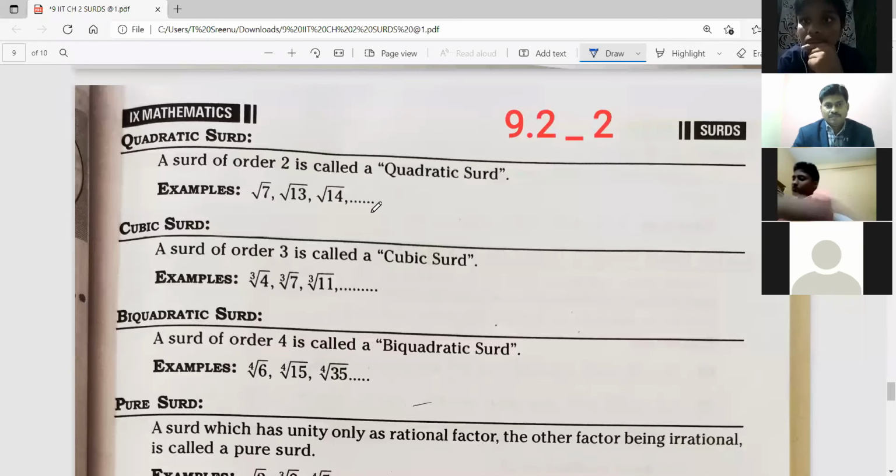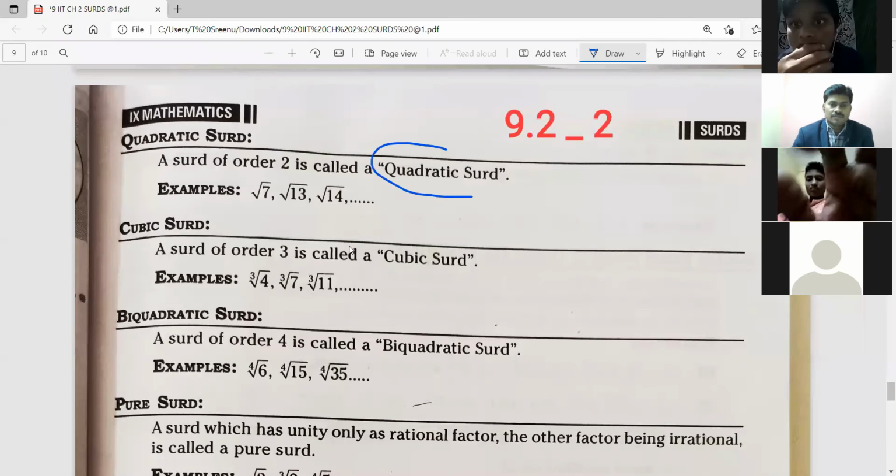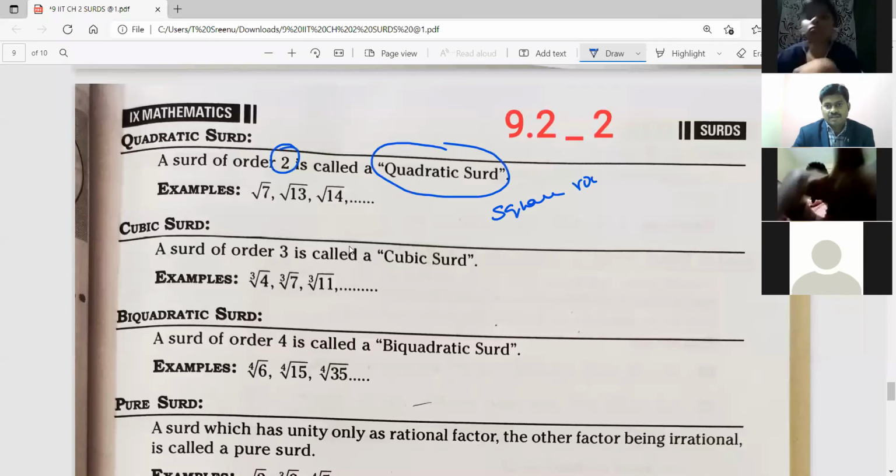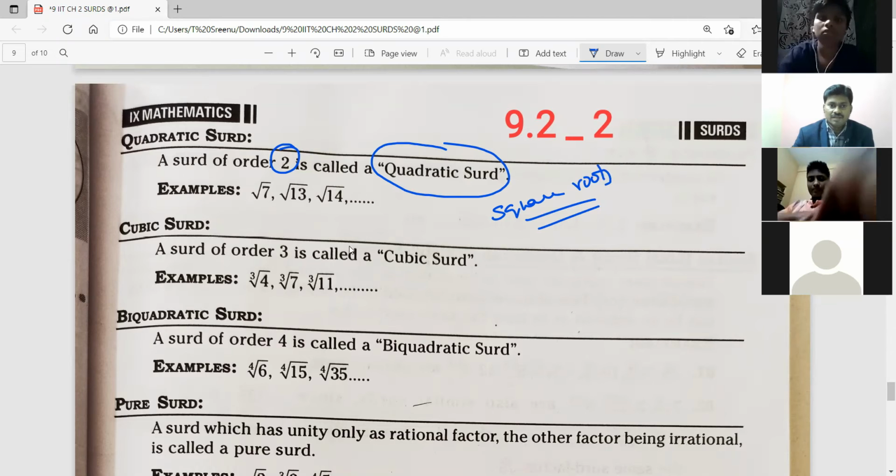Quadratic surd, monomial. The name itself we have. What is the order? 2. That means square roots. All square roots are called quadratic surds. Okay, now all cube roots are called cubic surds.